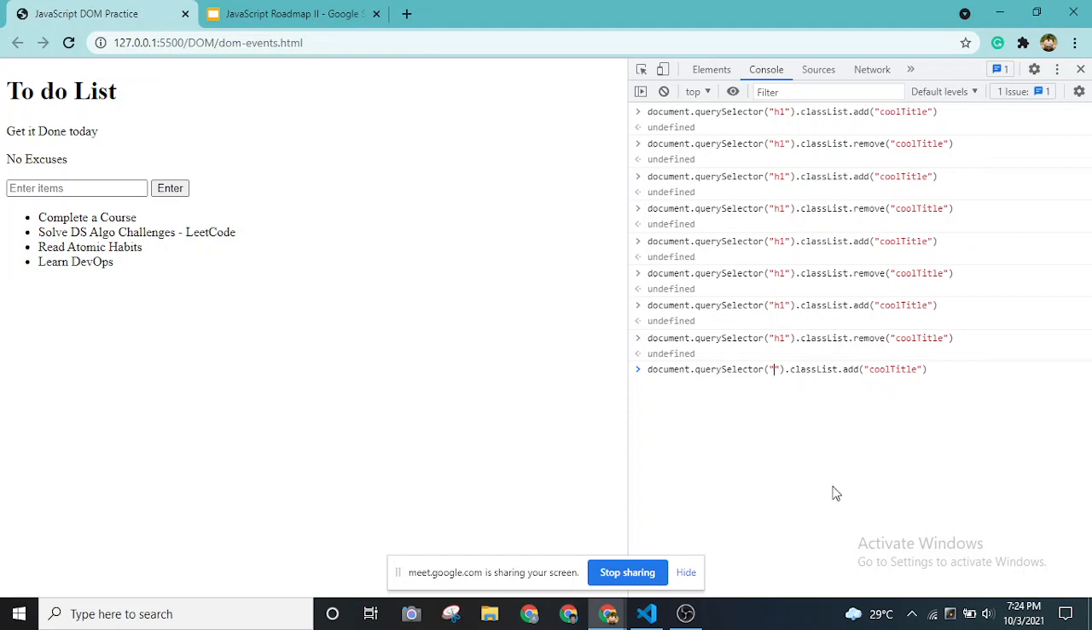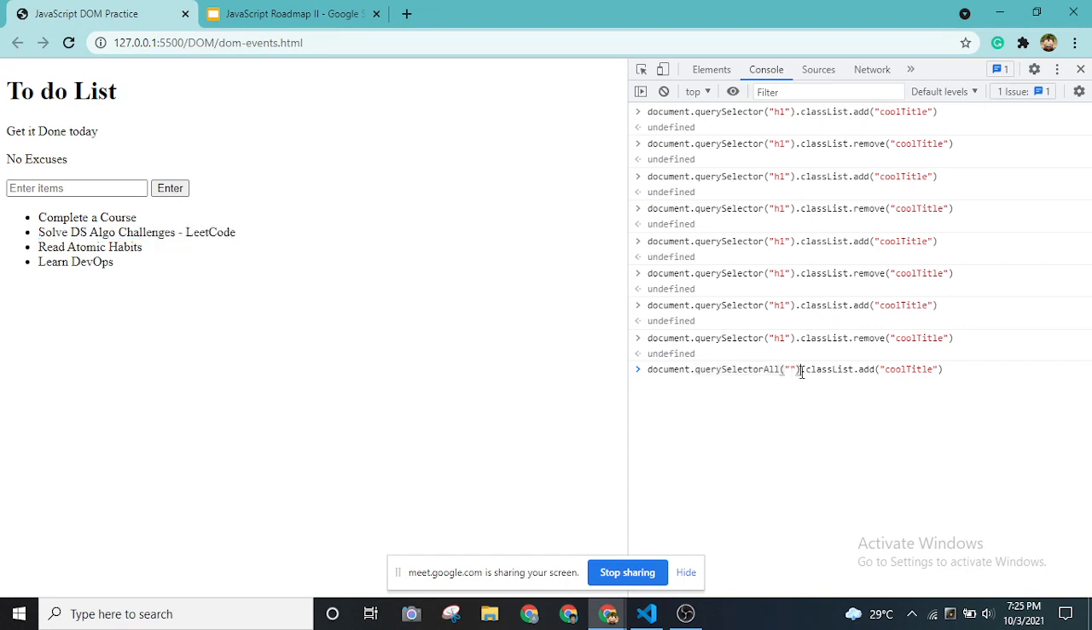Do you remember I told you whenever we have multiple same elements, we have to use all, right? We have to use querySelectorAll, and we can select only the particular one. You said the second one. So this querySelectorAll will return me an array, and all of these list items will be indexed properly. The first one will be index 0, and the second one that you asked for will be index 1.